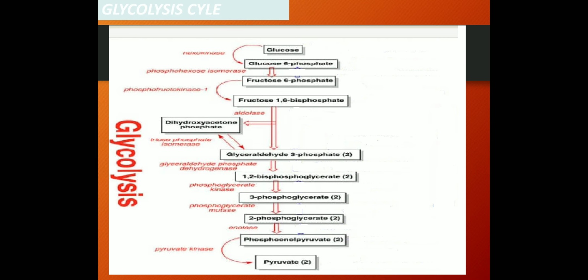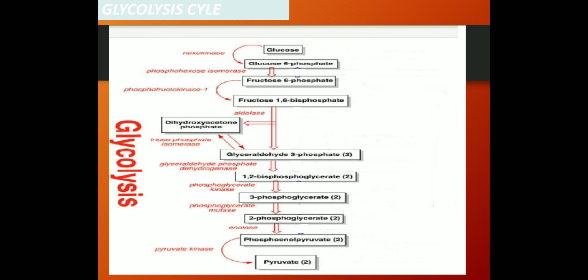Now the glycolysis cycle. The precursor of glycolysis is glucose. Then we start the process. Glucose is converted into glucose 6-phosphate by using the hexokinase enzyme. Then glucose 6-phosphate is converted into fructose 6-phosphate by using the enzyme phosphohexose isomerase.